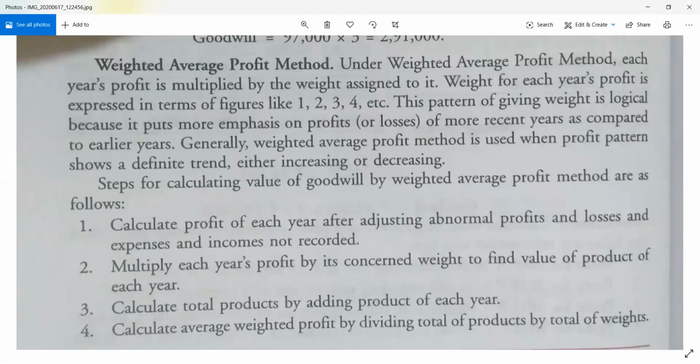Today we are going to continue with the methods of calculation of goodwill, and we will take the second method under average profit method. That is the weighted average profit method. The previous day we have done the simple average profit method. Today we will take the weighted average profit method. So I'm sharing the screen, and if you are not able to view it, you can reply.